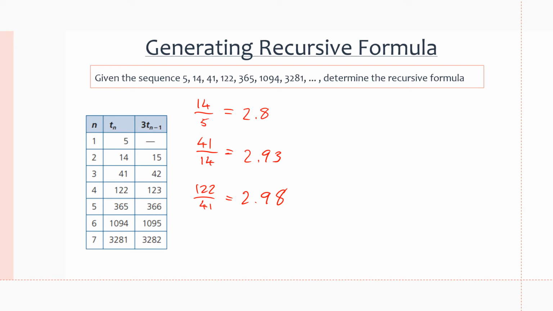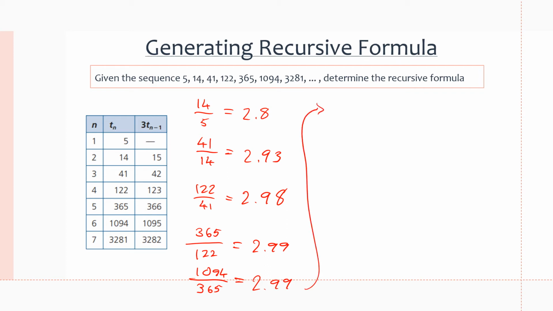But if we keep going on these ratios, if we do now 365 over 122, we'll get 365 divided by 122 is going to give us 2.99. And lastly, let's do 1094 all over 365. We'll just do this one more time, and we'll get 2.99 again. And there's no clear pattern here, but as you can see, every single ratio is very, very close to 3.